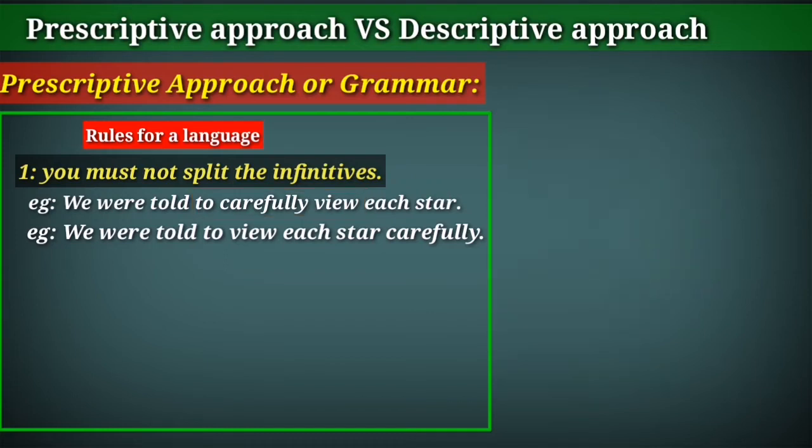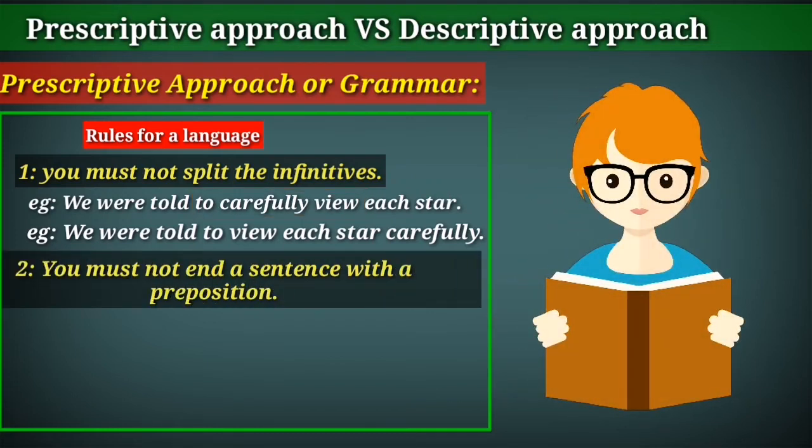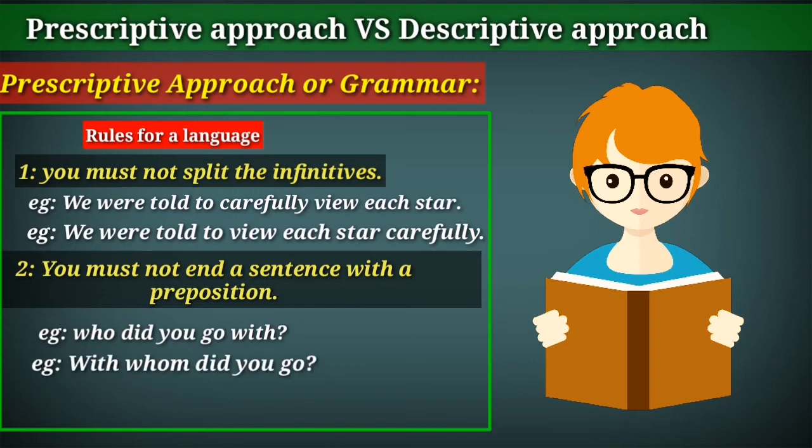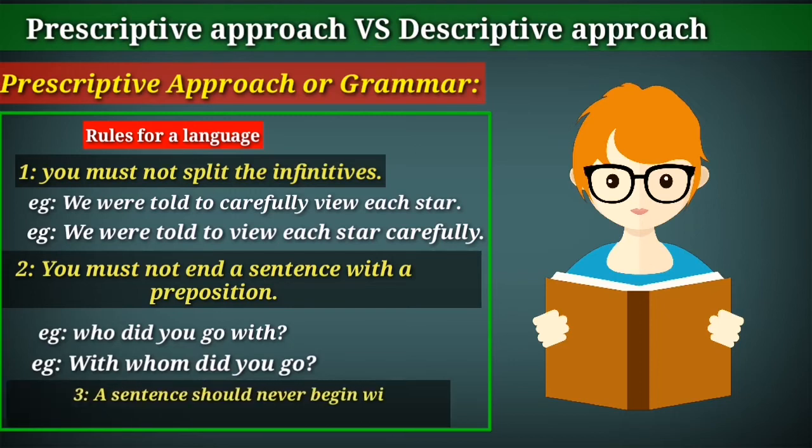The second rule is you must not end a sentence with a preposition. In this approach, a sentence ended with a preposition is not accepted. For example, who did you go with? This sentence ends with a preposition, that is with. So they do not accept it as a correct sentence. According to them, the correct sentence should be: With whom did you go? The third rule is a sentence should never begin with the word and.